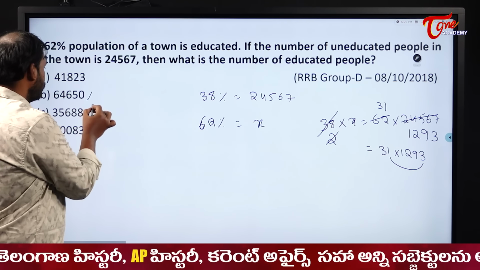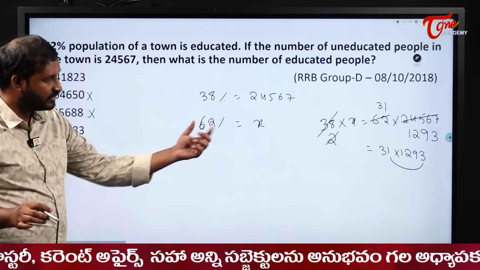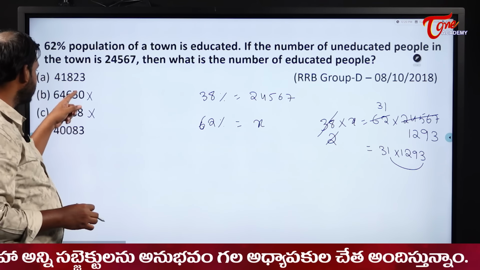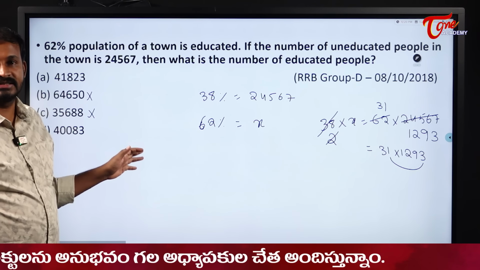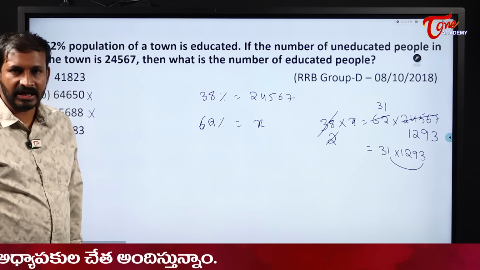Actually these 2 are eliminated by default. If you have very little time, in the last second you come to know that calculation, and if you feel difficulty in calculating that, my suggestion is these 2 get eliminated by default. Is it correct or not? Why? Because the unit digit you will get is definitely 3. Is it correct or not?